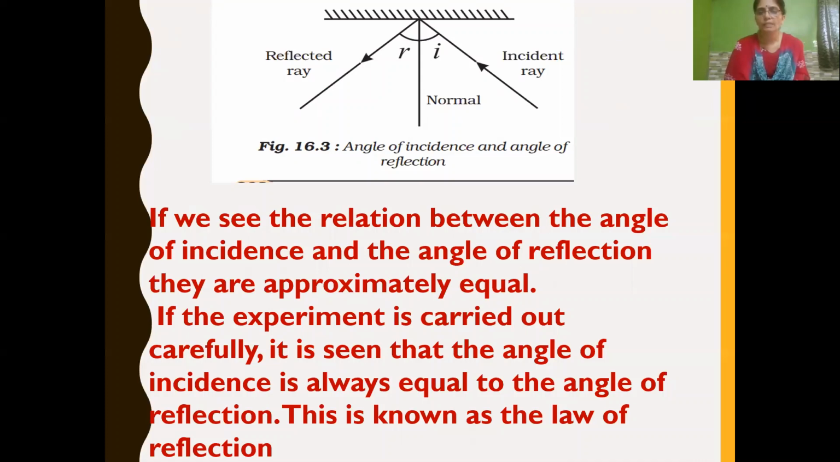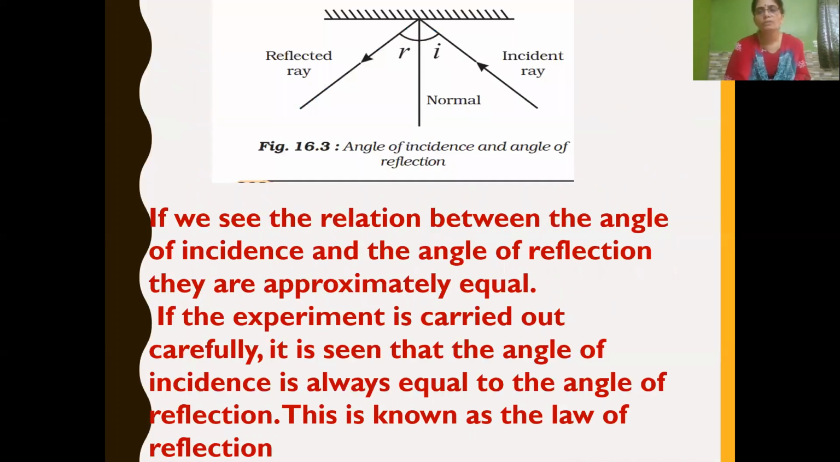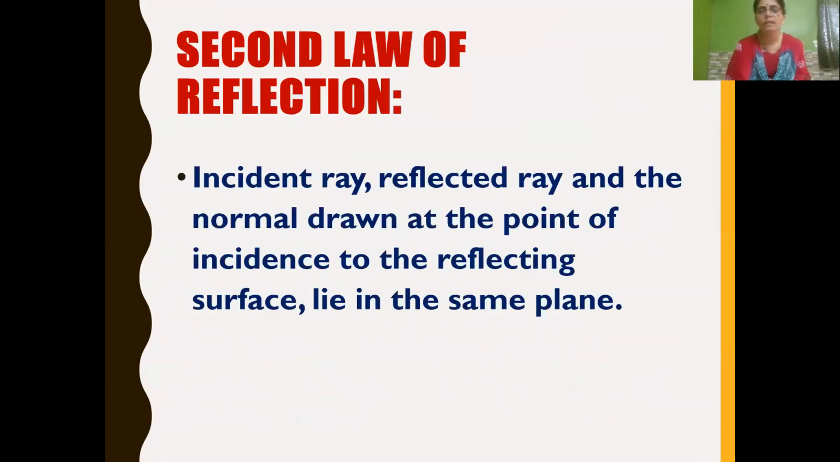So this is known as the first law of reflection. What is the first law of reflection? The angle of incidence is always equal to the angle of reflection. Then we have learned about the second law of reflection: the incident ray, the reflected ray, and the normal at the point of incidence always lie in the same plane. This is the second law of reflection.